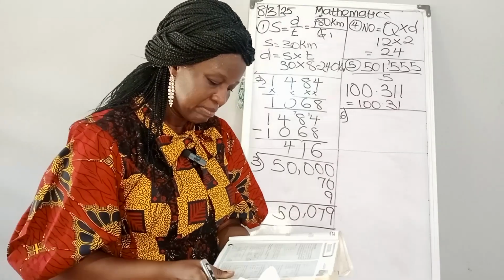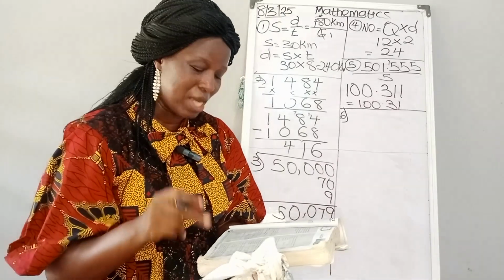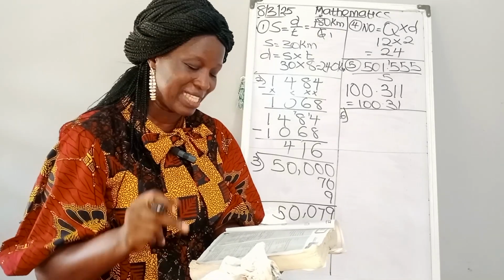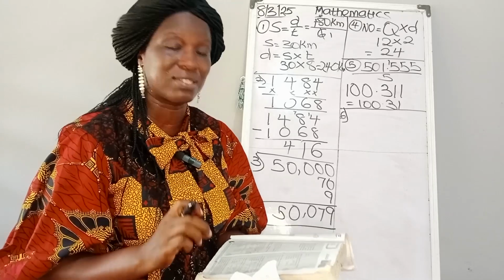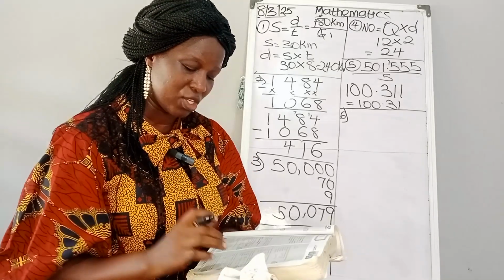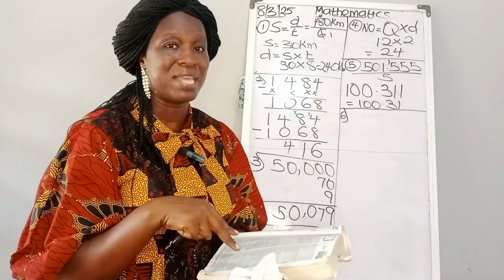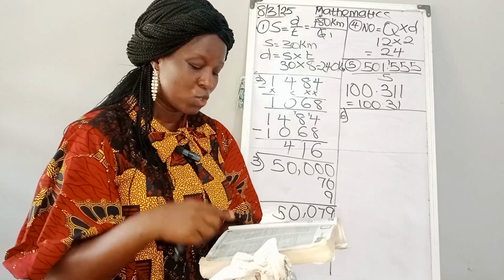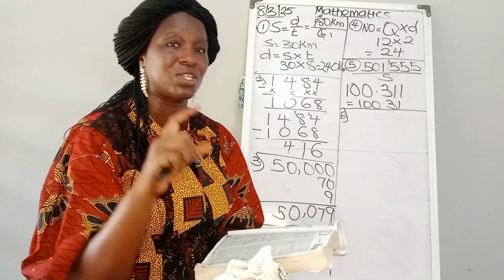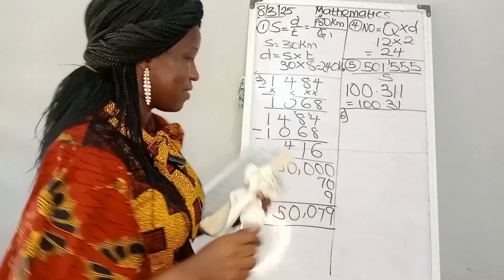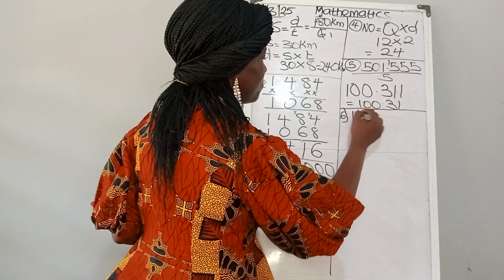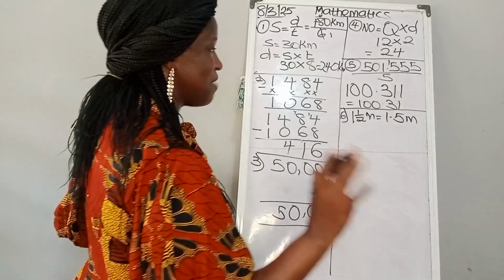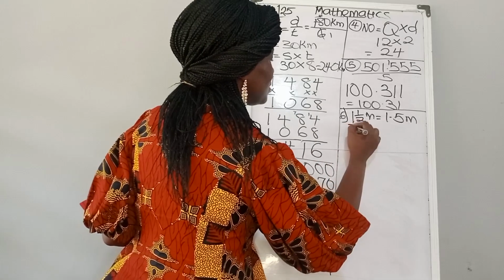They say add together 1.5 meters plus 76 centimeters plus 8 centimeters, giving your answers in meters. In this question, we have 3 quantities. Some are in meters while some are in centimeters, and we are to leave our answers in meters. So it will be reasonable for us to put all the quantities in meters before adding them together. Our 1.5 meters will remain as 1.5 meters because we are expected to leave our answers in meters.